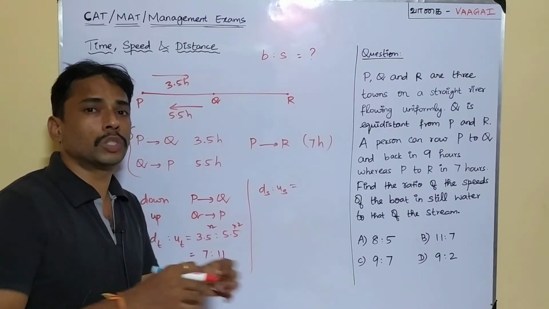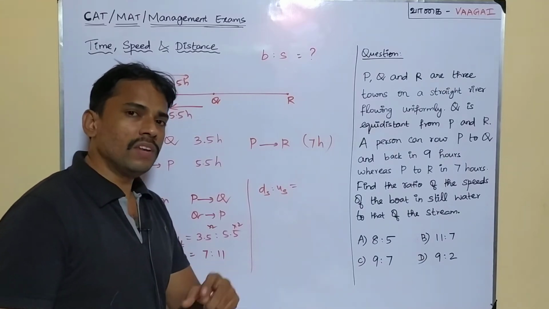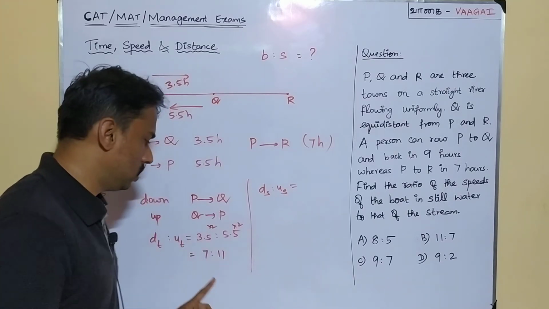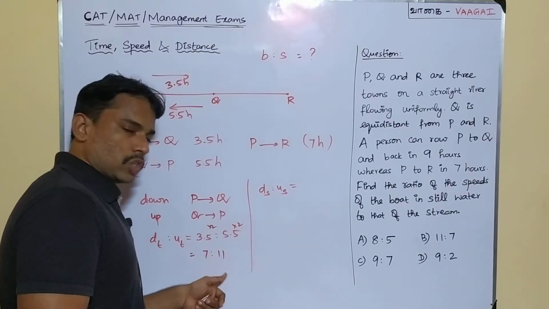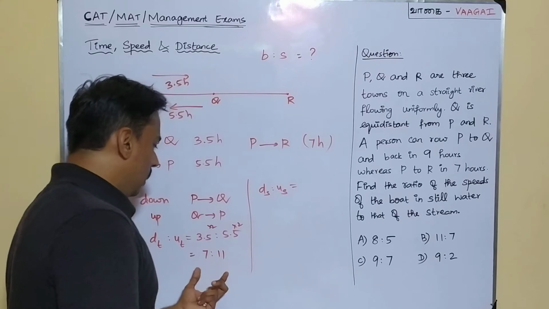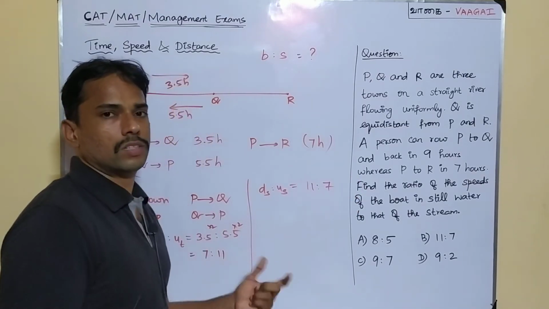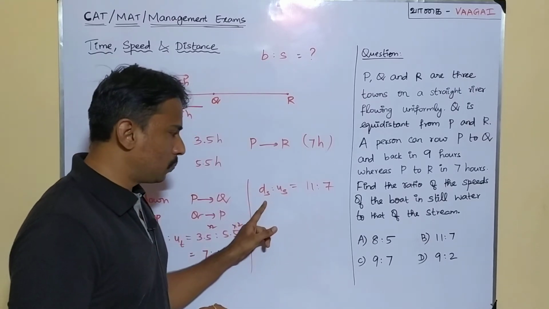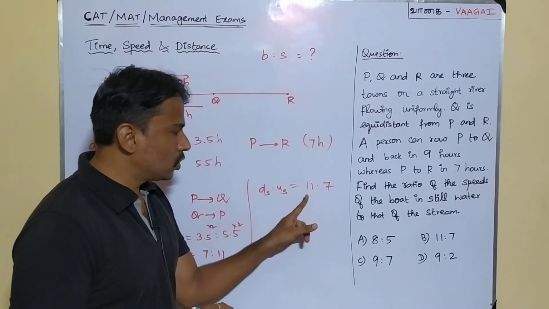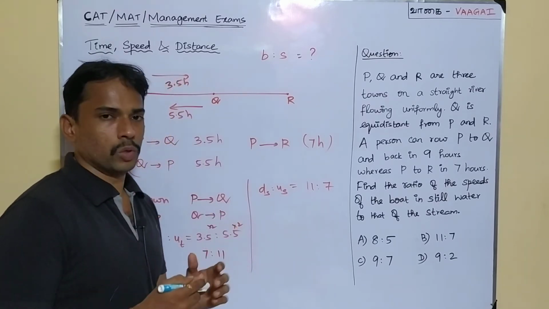And what can we tell about the speed ratio? It is very clear that the speed ratio must be the inverse of the time ratio. If the time ratio is 7:11, then the speed ratio has to be the inverse ratio, that is, 11:7. Very simple, right? So now it is very clear that downstream speed is to upstream speed is equal to 11:7. So far we have come up to this.